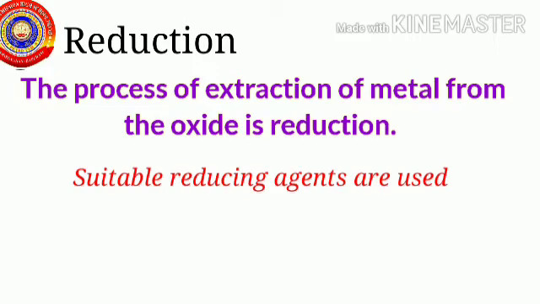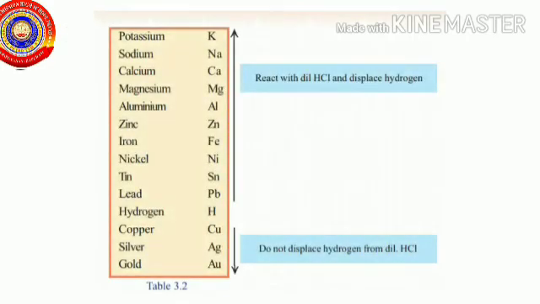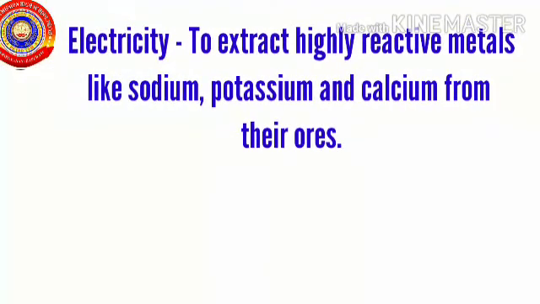So during the production of a metal, electricity, carbon monoxide, etc. are used as reducing agents on the basis of the reactivity of the metal. So children, don't you remember the reactivity series that we learned in the third chapter? Highly reactive metals are placed above hydrogen, right? So for highly reactive metals like sodium, potassium and calcium, electricity is used as the powerful reducing agent.